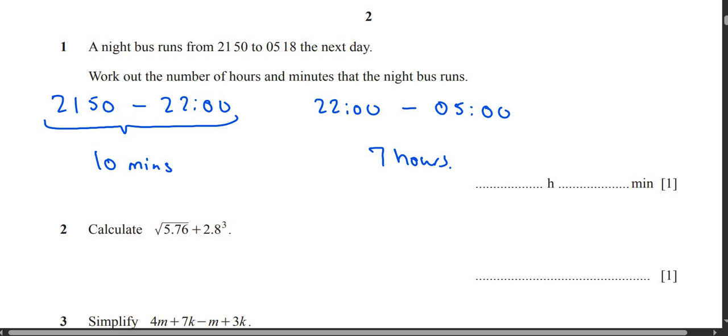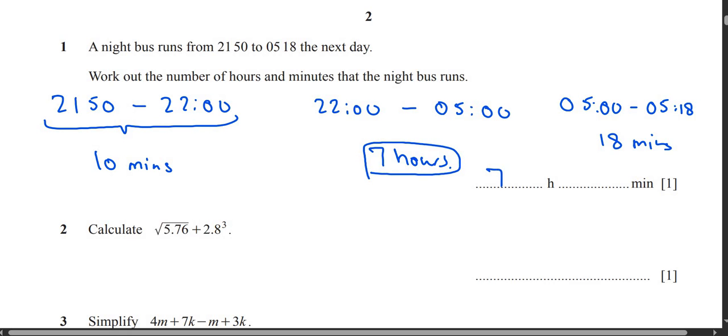And then from 0500, go all the way till 0518. So this is just 18 minutes. So the total journey time is 7 hours and how many minutes? 10 minutes plus 18 minutes, which is 28 minutes. So 7 hours 28 minutes. This is the easiest way to do this topic.